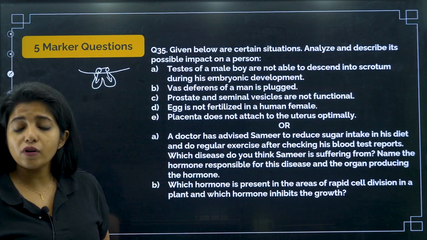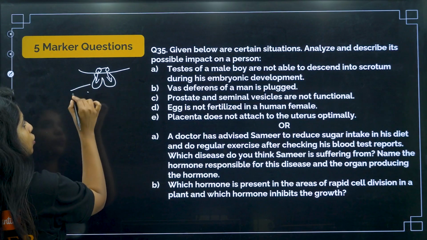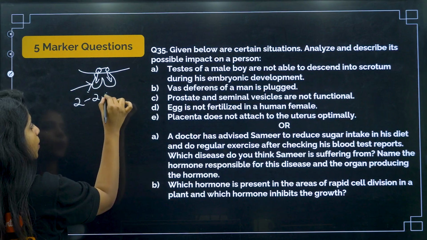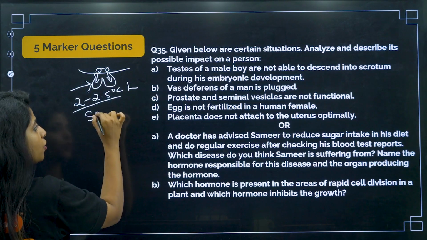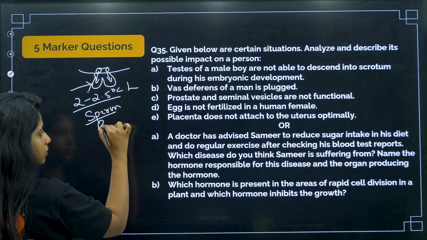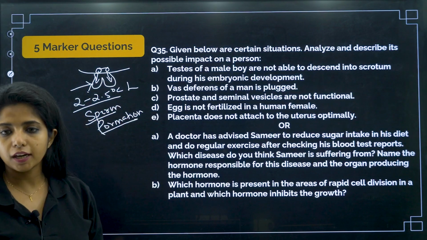That means that sperm formation is not going to happen. Why, children? Because the testis has to move down to provide 2 to 2.5 degrees Celsius lower than the normal body temperature for sperm formation to take place.